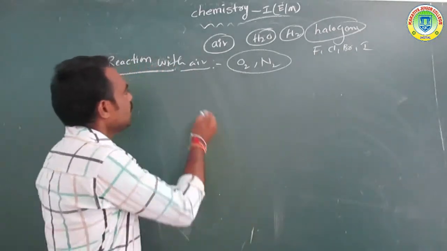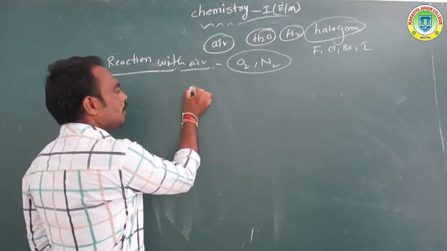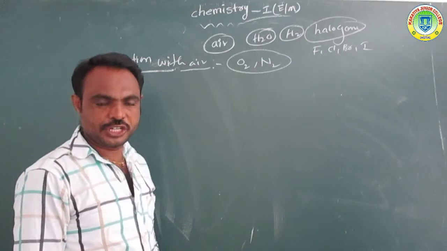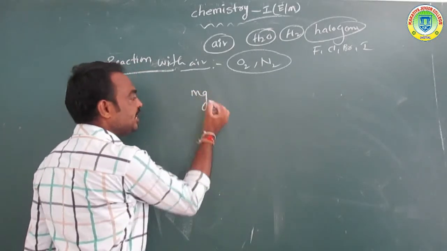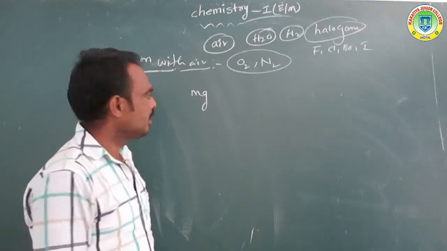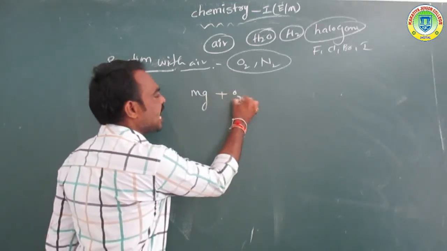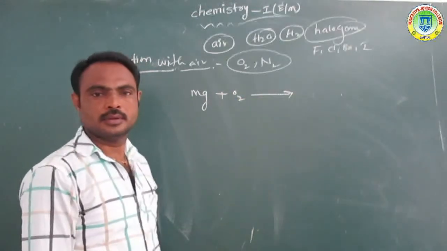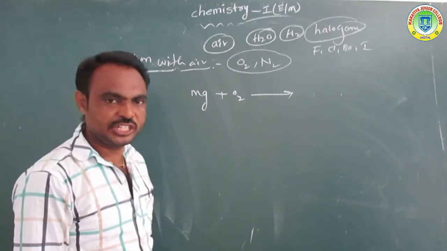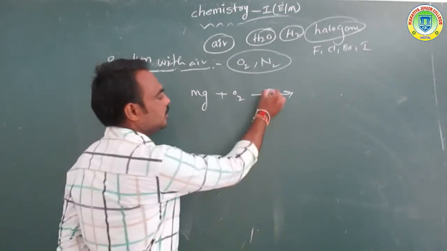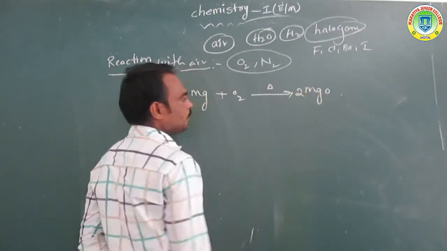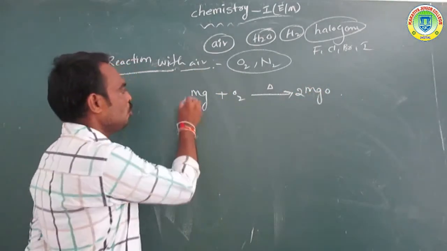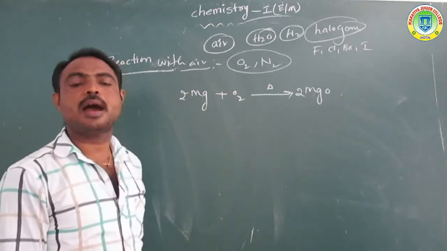Suppose we take beryllium, magnesium, or calcium. For example, take the magnesium element. When magnesium reacts with oxygen, it forms MgO, which means magnesium oxide.